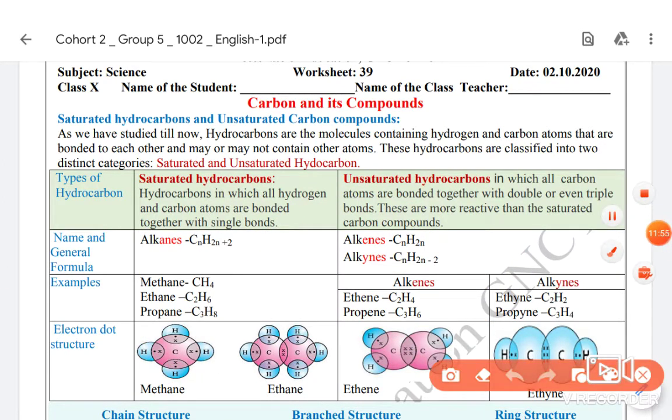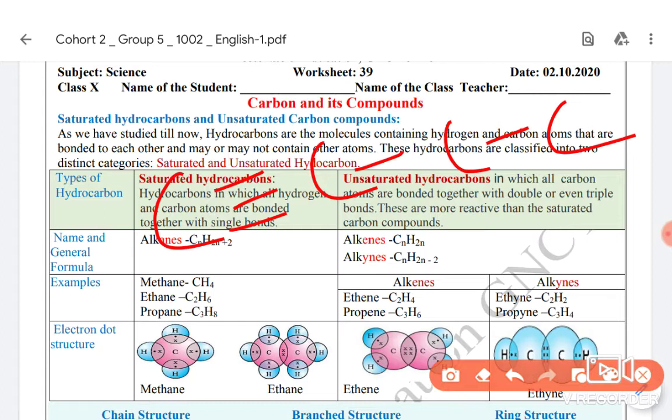If there are 4 carbon atoms, so C triple bond C, single bond C, single bond C. So it is C4. How many hydrogens now? 3 hydrogens are there. 3 bonds are formed by this carbon with this carbon. So 3 electrons of this corner atom are shared with 3 electrons of this middle carbon. So only one electron is remaining, which is shared with one hydrogen.